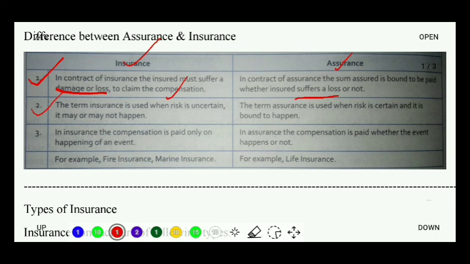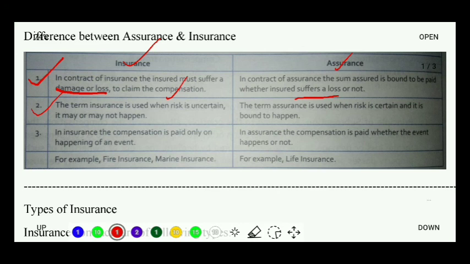Suppose in case of a fire insurance, when will the compensation be paid? The compensation will be paid only when there occurs a fire. Correct? But do you think that happening of the fire or occurrence of the fire will positively happen?